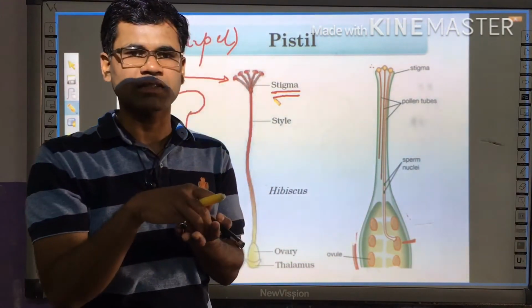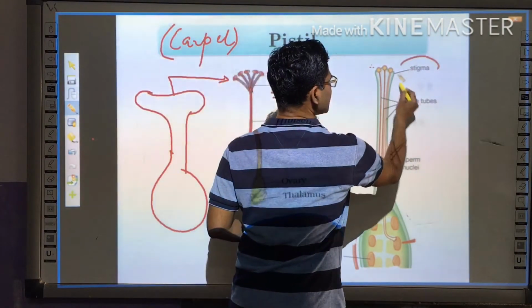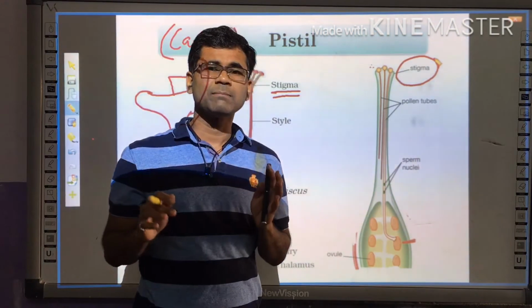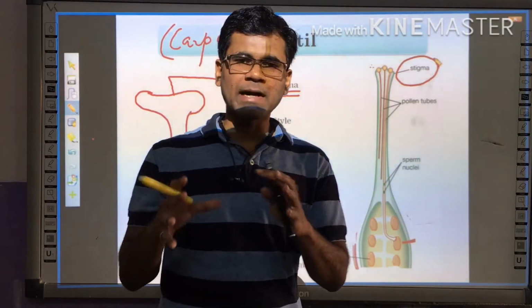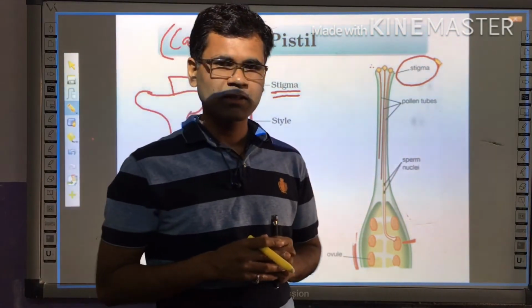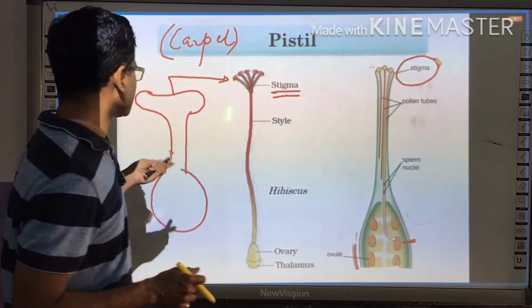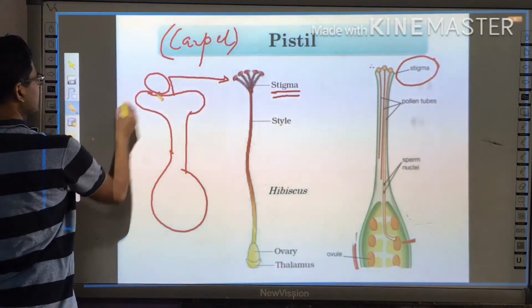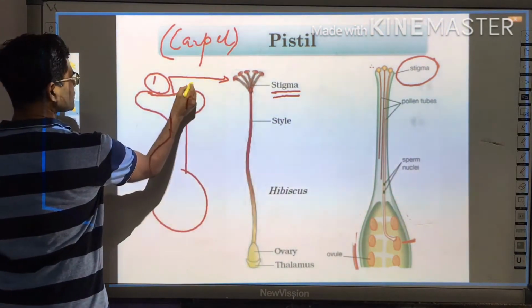And the stigma plays a very important role in checking the compatibility of the gamete. What do we mean by compatibility, we have already discussed. Let me explain again with an example. Suppose on this stigma there are two pollen grains, this is pollen grain 1 and this is pollen grain 2.